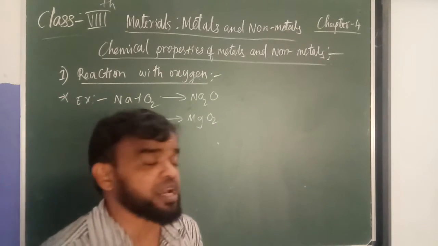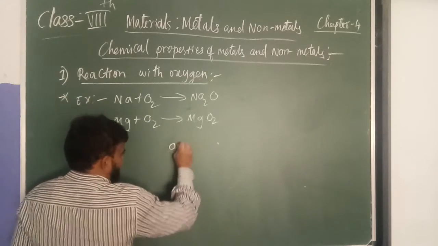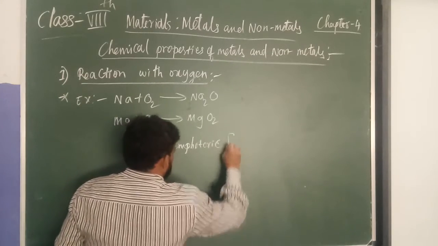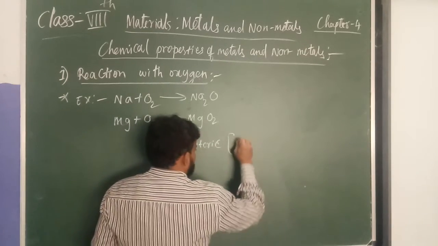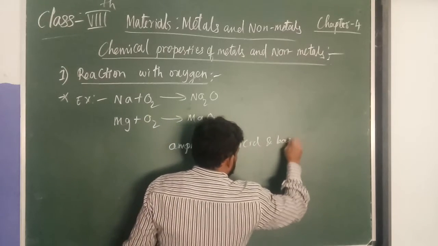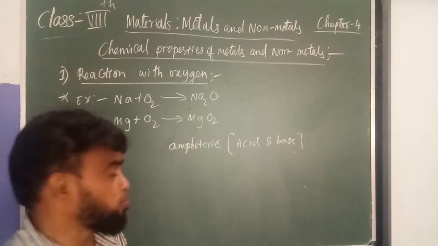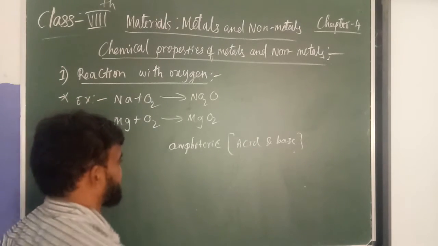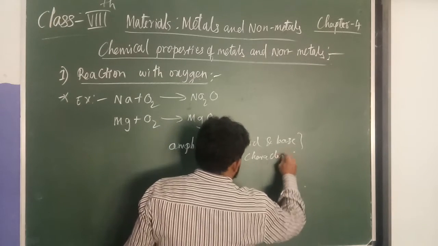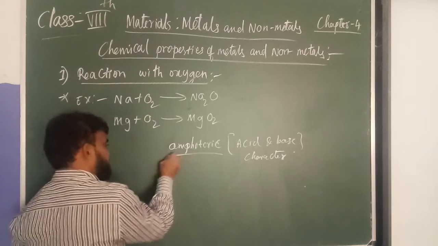Amphoteric means it has both acid and base characters present in it. That is what amphoteric means.